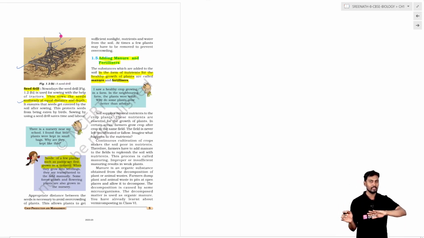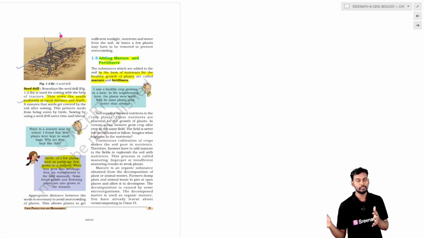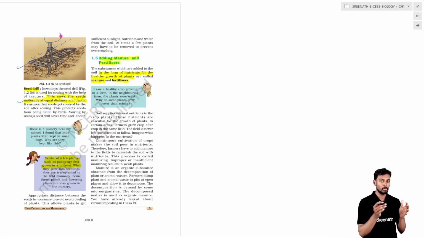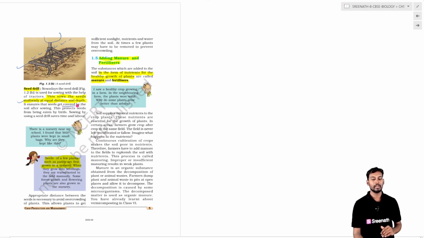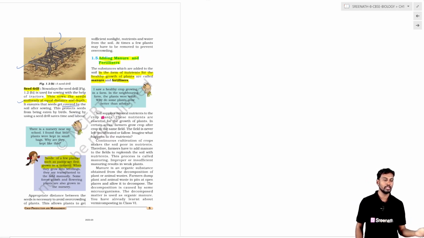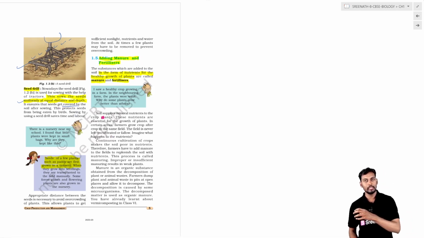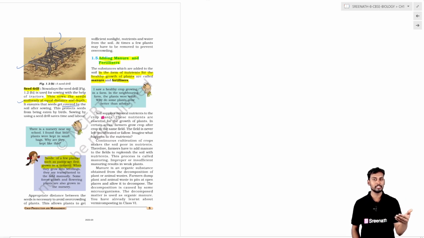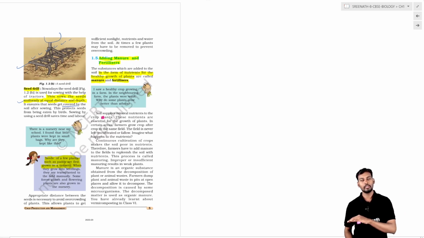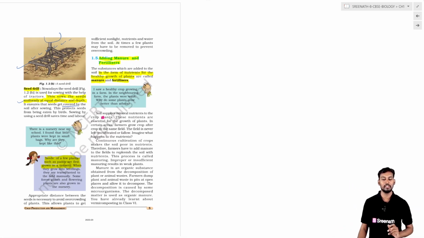When the tractor is going on, the seeds are placed at equal distance in a proper depth, and finally they are even covered with the soil. The machine does the preparation of the soil for the sowing of the seeds, and after sowing the seeds at a proper distance and depth, the covering of the soil is also done by the seed driller itself. So that is the thing actually.